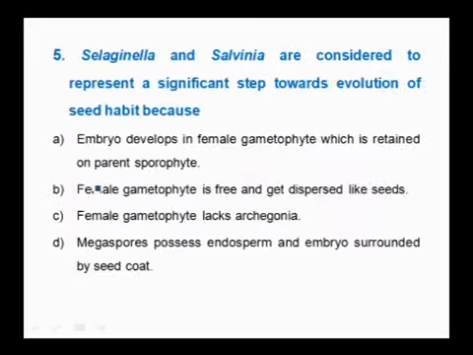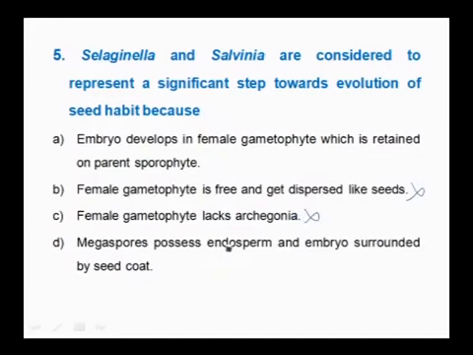Next question is, Selaginella and Salvinia are considered to represent a significant step towards evolution of seed habit because embryo develops in female gametophyte which is retained on parent sporophyte. Female gametophyte is free and gets dispersed like seeds. Here they are not dispersed like a seed and female gametophyte is not free, so this is not the right answer. Female gametophyte lacks archegonia, again a wrong option.